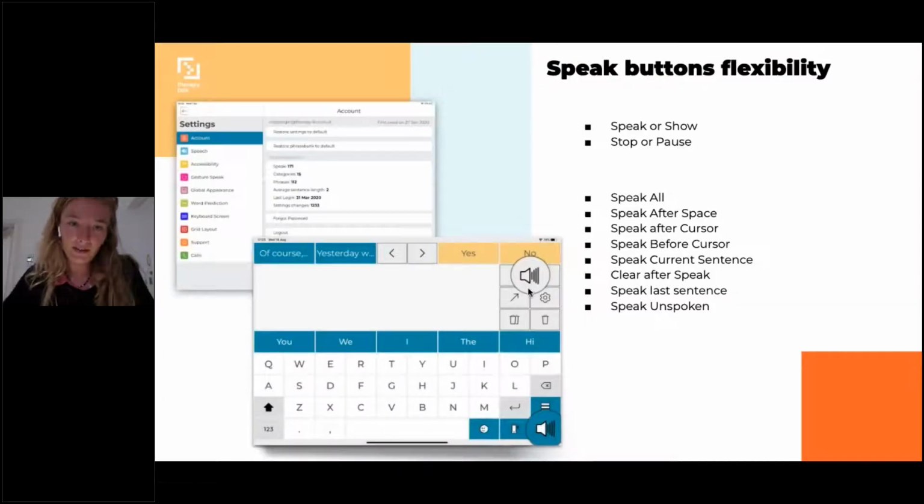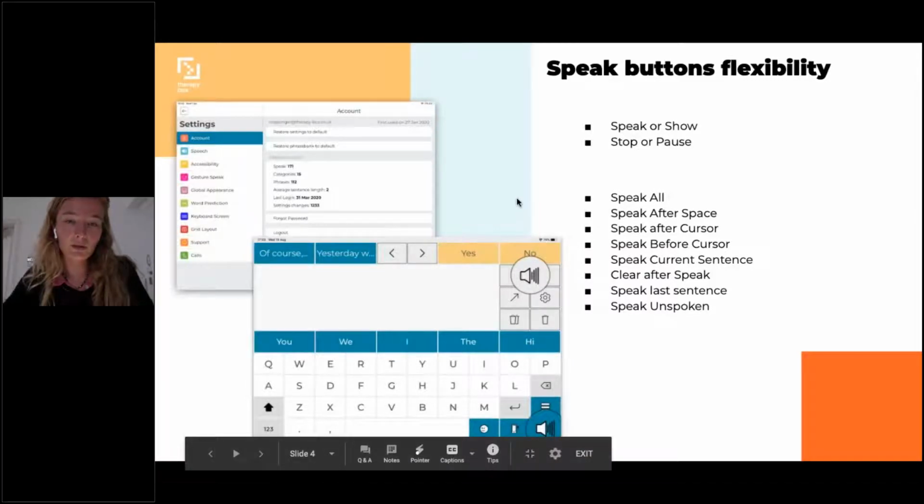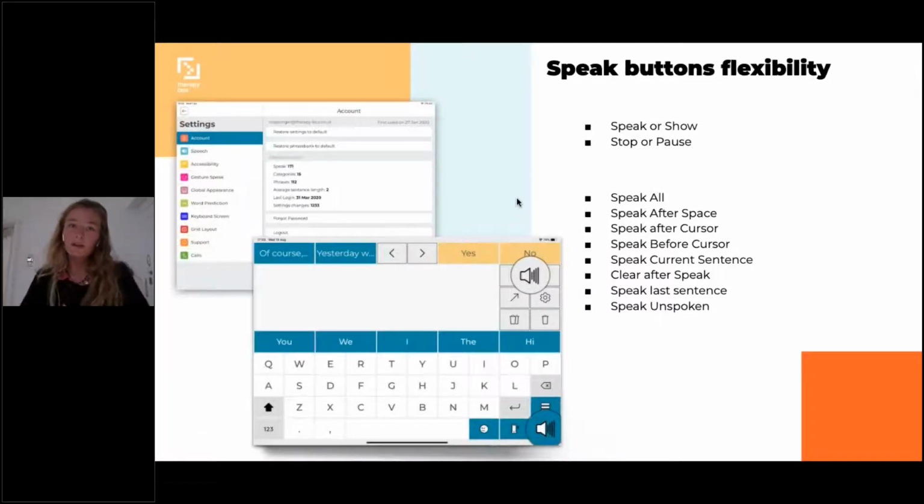Then you might have noticed that there is a new speak button in the bottom right corner of your screen. We did it on purpose, because Predictable now offers more speak flexibility. You have two speak buttons, and to each of them you can attach a different behavior.